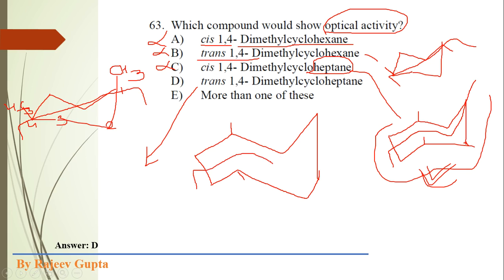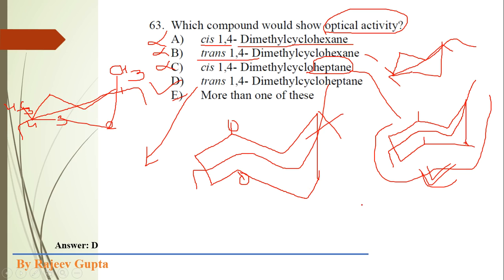Now here this plane of symmetry we cannot apply, because these two methyl groups will not make mirror images. So this compound is a chiral compound and it is optically active. So our option D is correct.